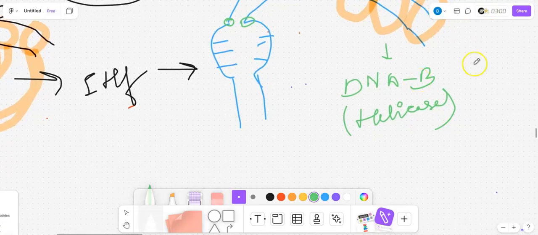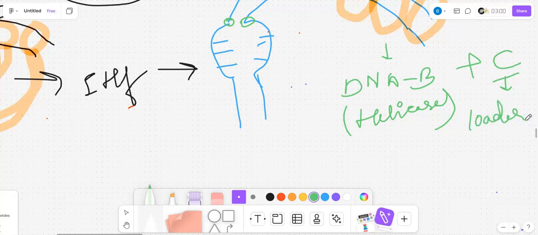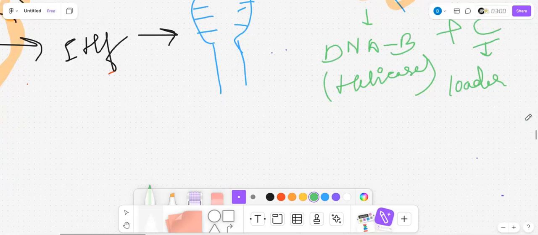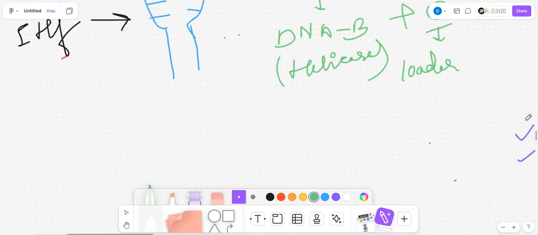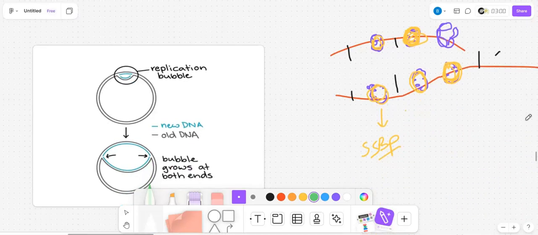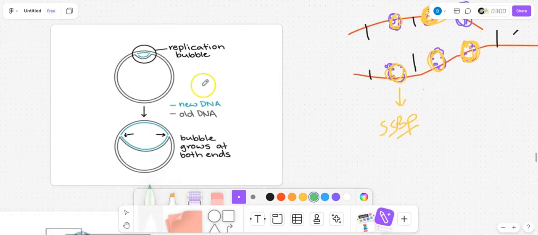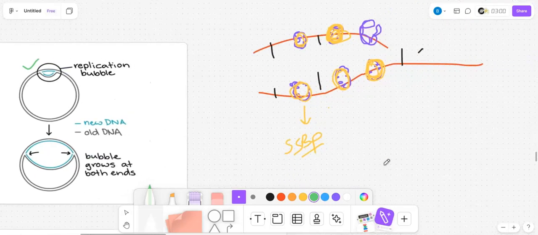No, since I am coming, I am bringing along my friend DNA-C. So DNA-C also comes, which is the loader. DNA-C is the loader. So DNA-C also comes, because for DNA-B to work, for helicase to work, the loader comes along with it. So DNA-B protein has come and DNA-C is also there. Now see here, I'll show you one diagram. See, this is the replication bubble. So until this process happens, first comes DNA-A, then DNA-B, and this is how the replication bubble forms. Once the replication bubble is formed, you can say that replication has initiated.